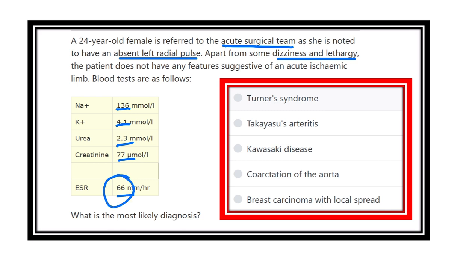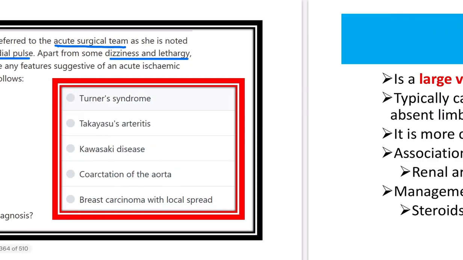So here only the ESR is increased, other parameters are normal. And in the case of a female patient who is 24 years old, suddenly presenting with dizziness and lethargy, and on examination there is an absent left radial pulse, what may be the answer? Here the options are Turner syndrome, Takayasu arteritis, Kawasaki disease, coarctation of the aorta, and breast carcinoma with local spread.